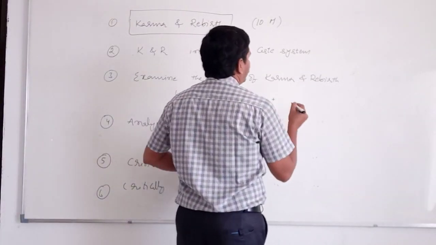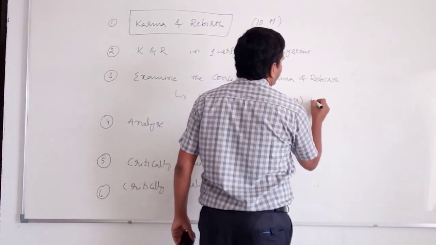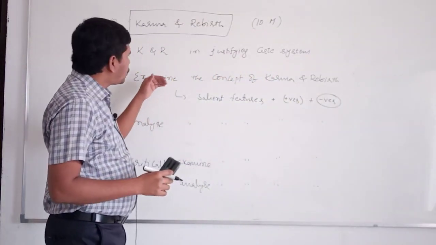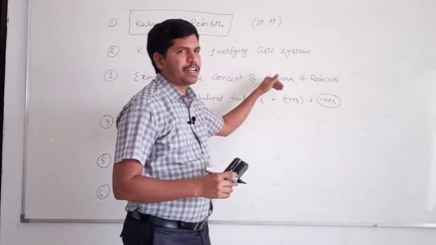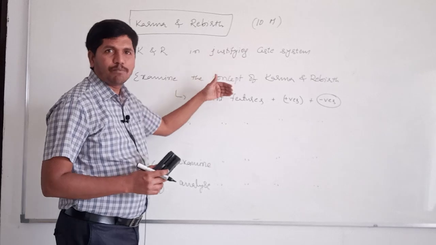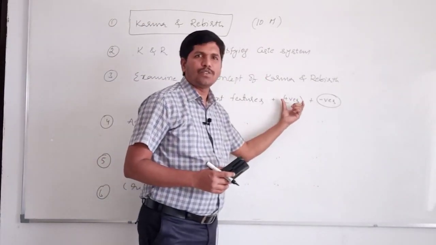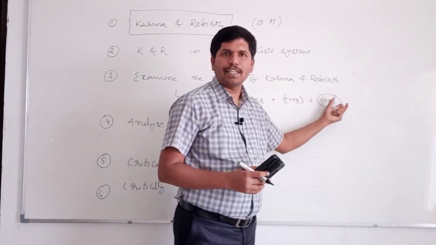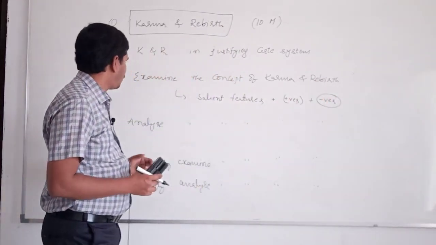After that, we will discuss what are the positives. After that, what are the negatives. That means whenever the question is asked like this, examine the concept of karma and rebirth, then you have to discuss briefly the salient features of that concept. What are the positives? That means here what is the significance. What are the negatives? That means here the criticism. Like this you have to write.